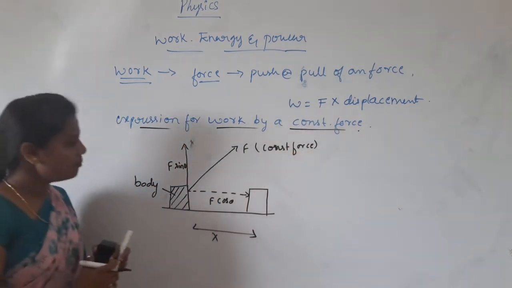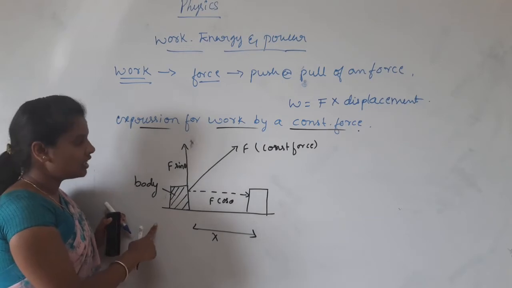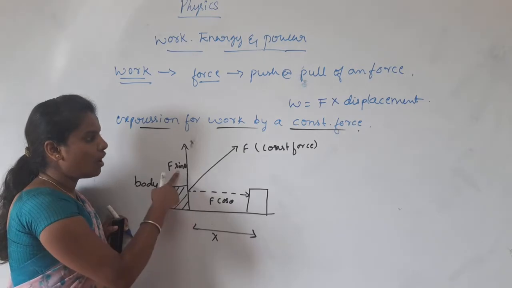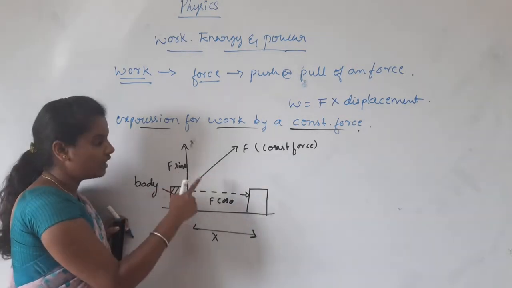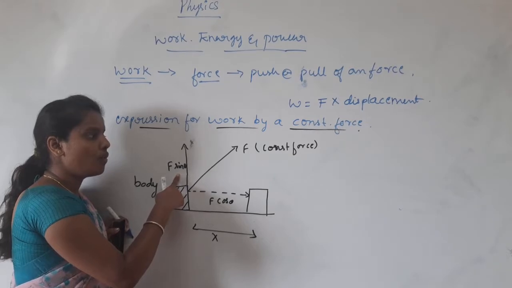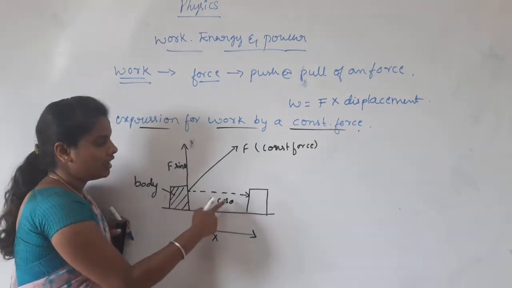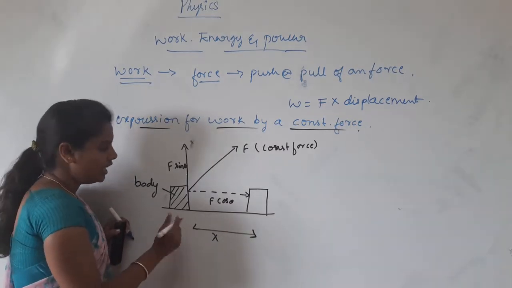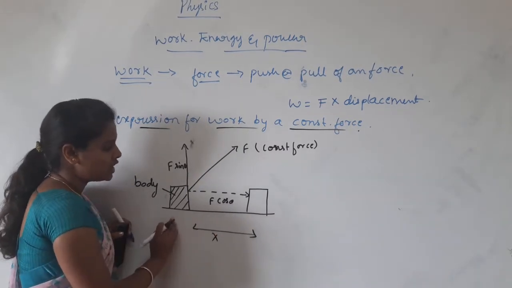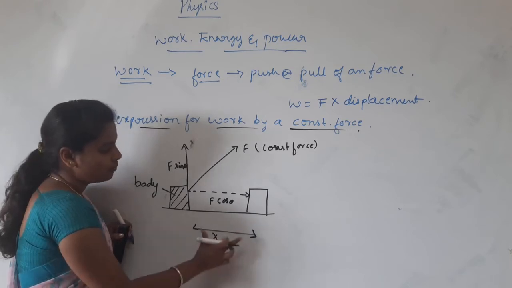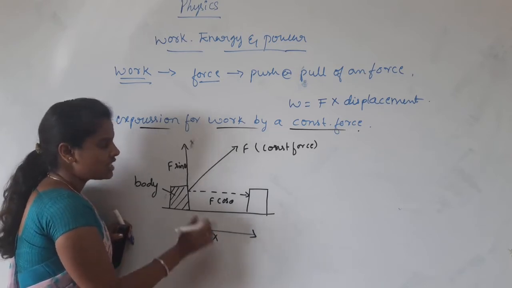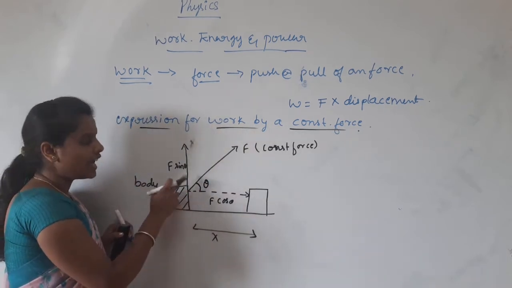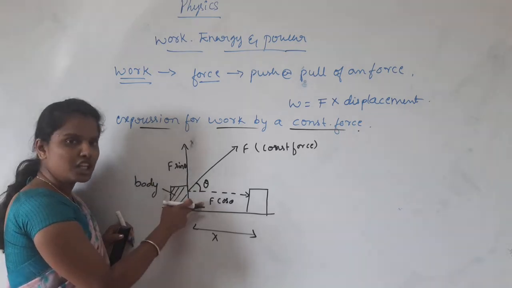From this diagram, we need to know about the terms F sin theta and F cos theta, which are the components of F along the direction of displacement and perpendicular to it. Here is a body, which gets displaced when we apply some force. The distance between these two is x, and theta is the angle between the force and the displacement.